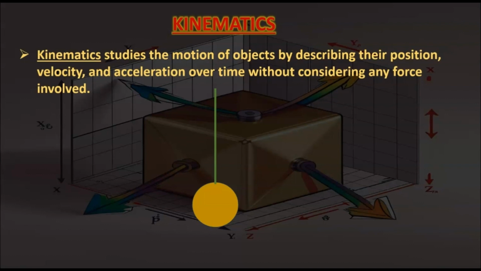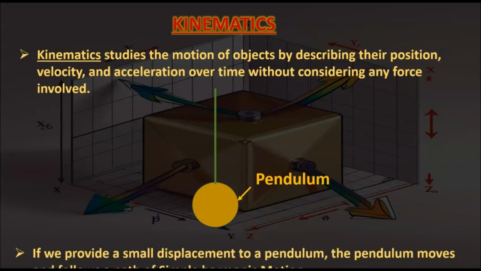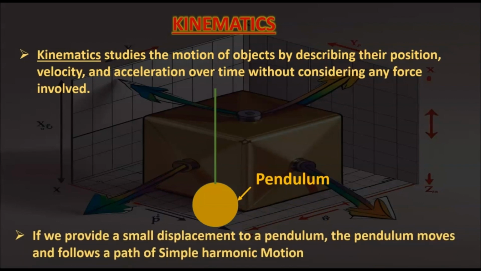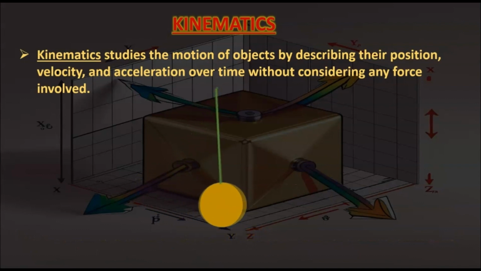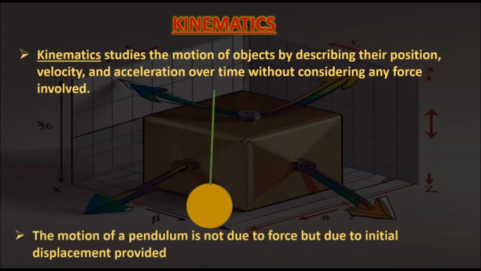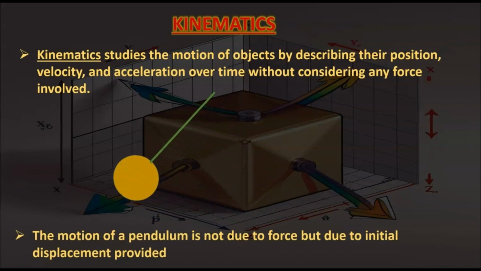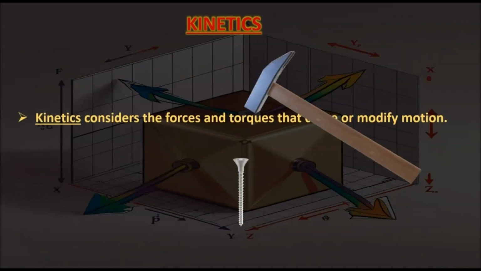any force involved. For example, when a pendulum is hung with the help of a string, and if you provide a small displacement to the pendulum, the pendulum moves and follows a path of simple harmonic motion. There is an initial displacement given to the pendulum. The motion of a pendulum is not due to the force but due to the initial displacement provided. This is kinematics. Now what is kinetics?